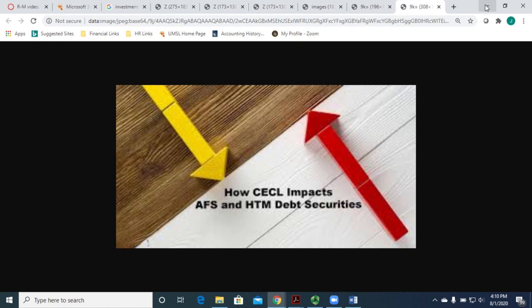Available for sale securities are also reported at fair value, but if you remember, the unrealized gains and losses for this category normally go through OCI. So GAAP requires available for sale impairments to flow through net income in certain situations that complicate things. I won't be testing you on available for sale impairments, but you could learn about them if you would like to in one of the Chapter 12 appendices.